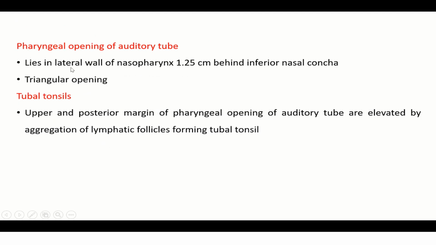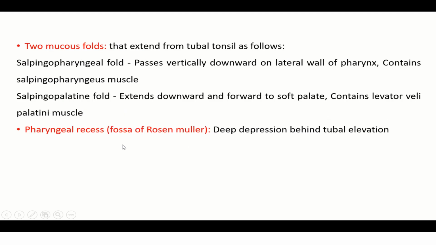Pharyngeal opening of auditory tube lies in the lateral wall of nasopharynx, 1.25 centimeters below and behind the inferior nasal concha. It's a triangular opening. Tubal tonsil: upper and posterior margin of the pharyngeal opening of the auditory tube are elevated by aggregation of lymphoid follicles forming tubal tonsil. Two mucosal folds are present from the tubal elevation. Salpingopharyngeal fold passes vertically downwards on lateral wall of pharynx, contains salpingopharyngeus muscle. Salpingopalatine fold extends downwards and forward to the soft palate, contains levator veli palatini. Pharyngeal recess or fossa of Rosenmuller is a depression behind the tubal elevation.